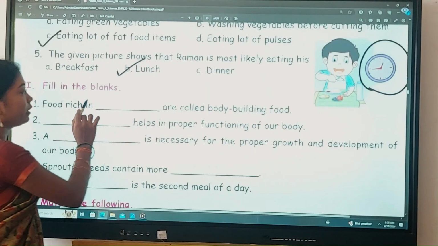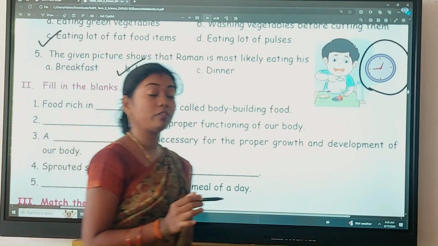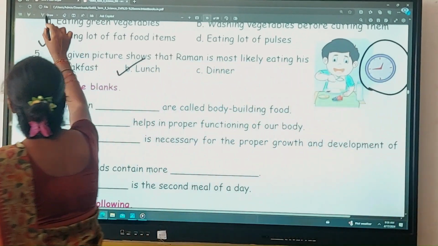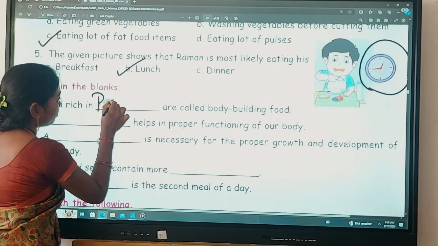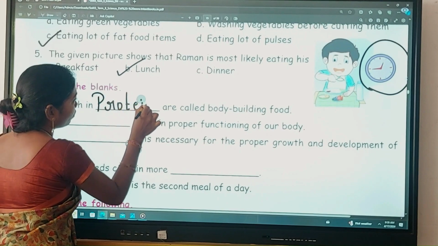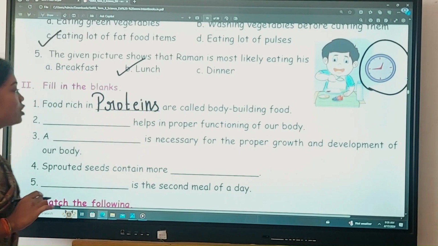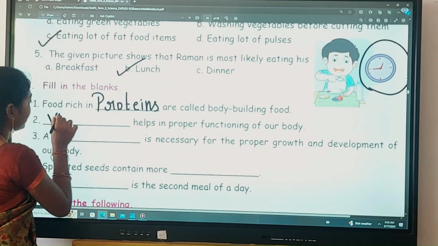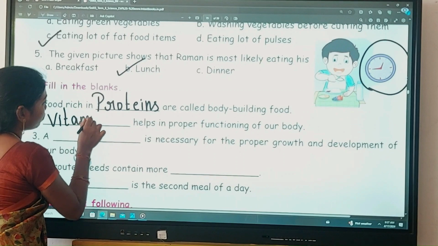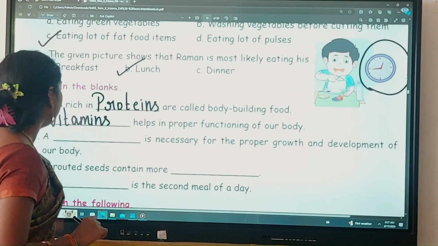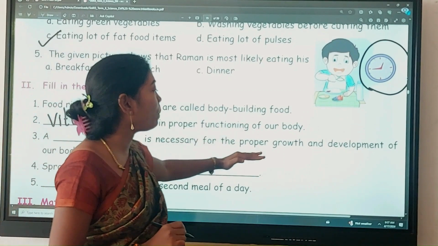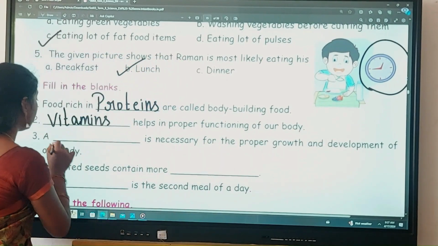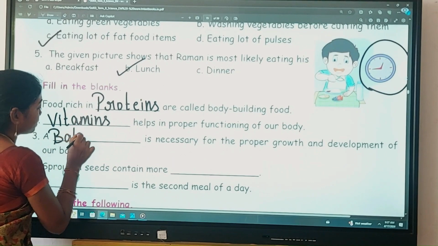Food rich in dash is a bodybuilding food, which is nothing but proteins. What is the answer? Proteins. And the next one, dash helps in proper functioning of our body. That is nothing but vitamins. The dash necessary for proper growth and development of our body is balanced diet. What is it? Balanced diet.